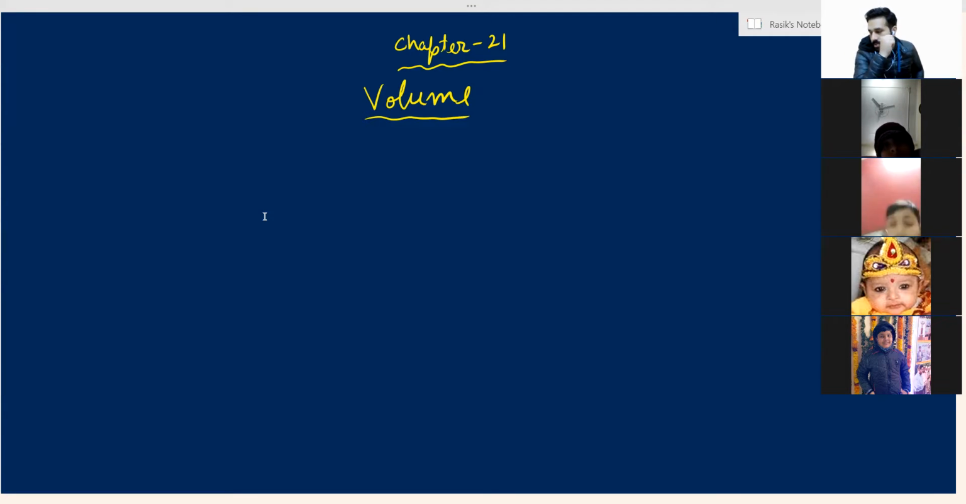What are 3D objects? A dice is a 3D object. 3D objects are those which you can hold in your hand. This is a 3D object in my hand. I can hold it in my hand. I cannot hold a rectangle in my hand. I cannot hold a circle in my hand. You can make a rectangle on a piece of paper and you can hold that piece of paper, not the rectangle.